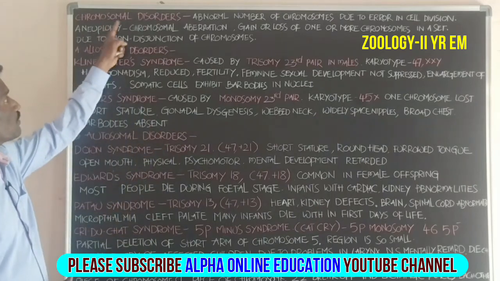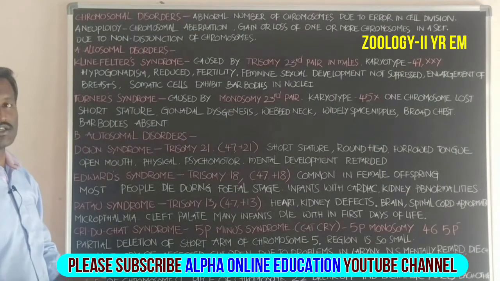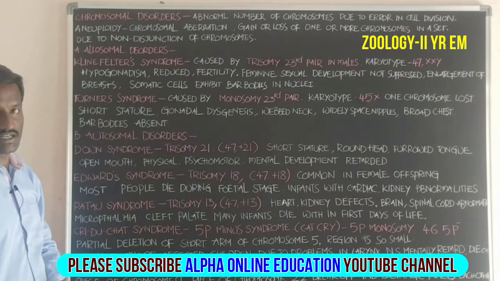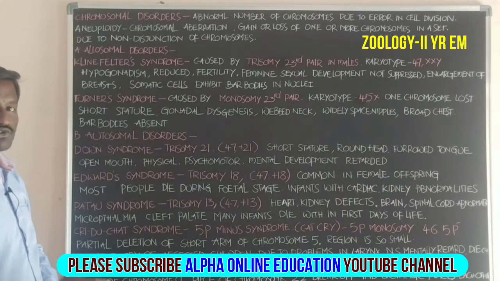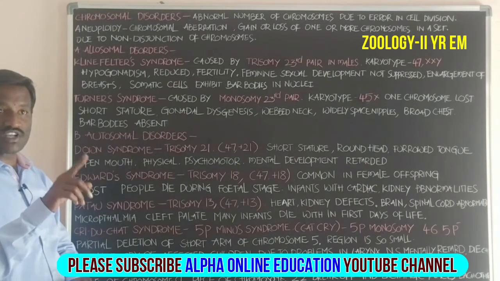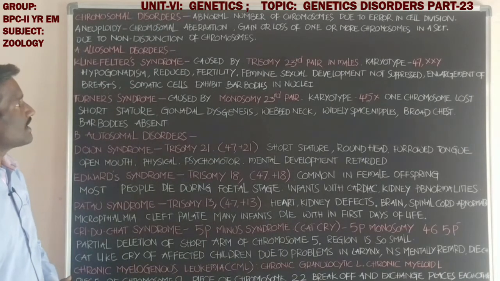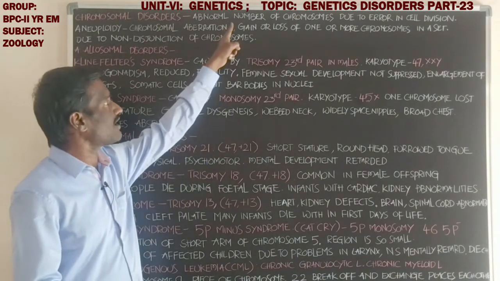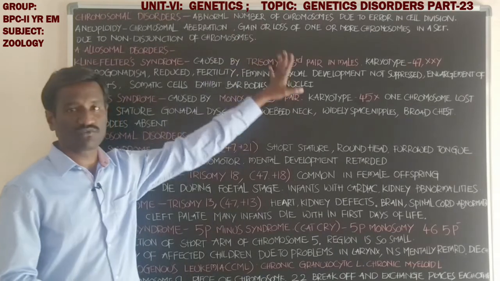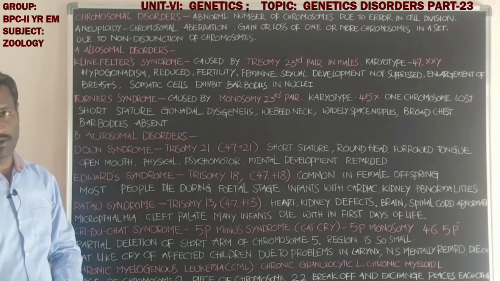Friends, chromosomal disorders. What about chromosomal disorders? These are another type of genetic disorders. The first type is Mendelian disorders, caused by a mutation in a single gene. Next, chromosomal disorders occur due to an abnormal number of chromosomes. There is an abnormality in chromosome number.